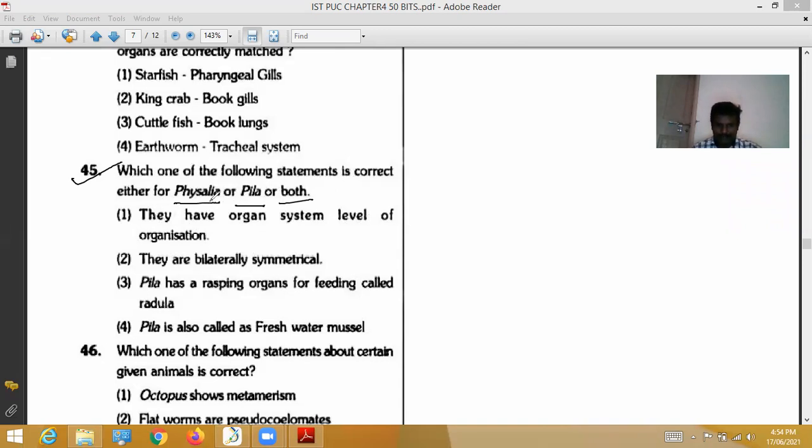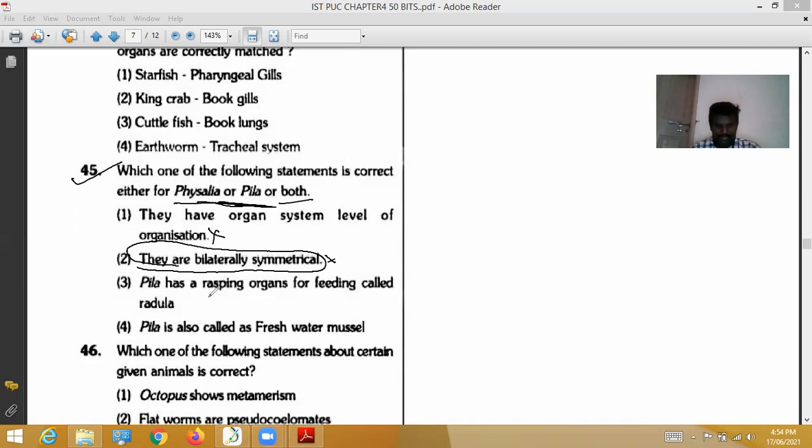Physalia belongs to the phylum Coelenterata, Physalia, Portuguese man of war. Pila belongs to the phylum Mollusca. So which one of the following statements is correct? Which character is correct? They have organ system level of organization. It is wrong. They don't have organ system, they have tissue level of organization. They are bilaterally symmetrical. Actually, they are not bilaterally symmetrical, they are radially symmetrical. So the second option is wrong.